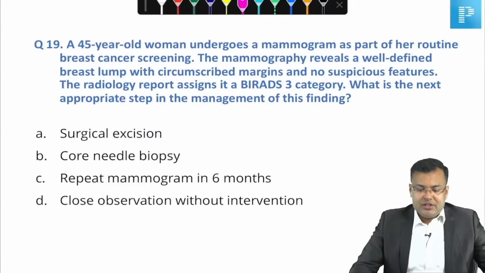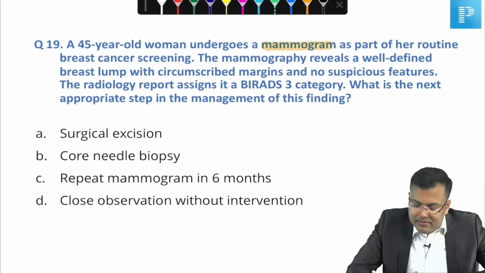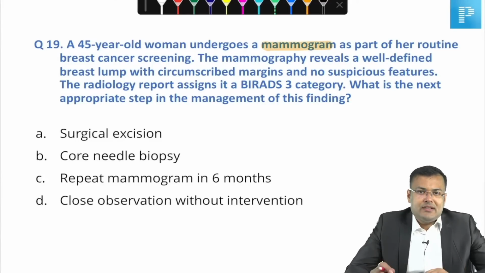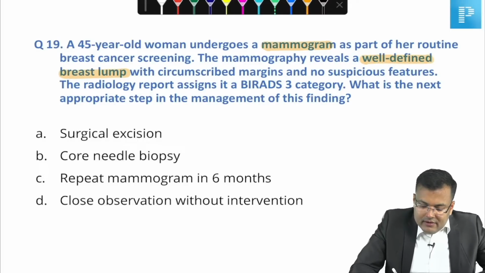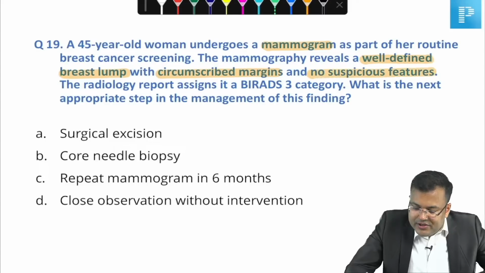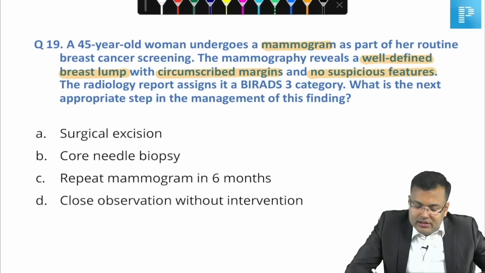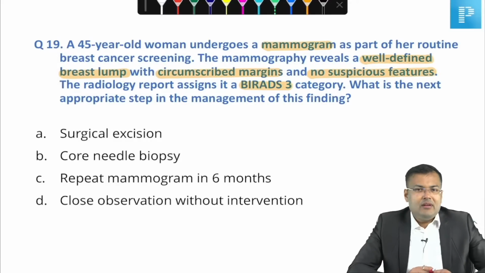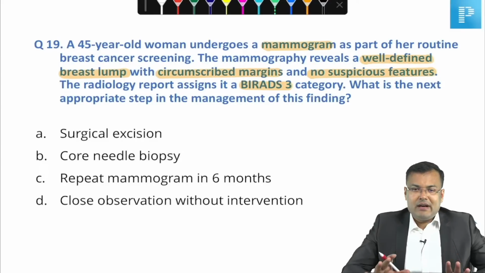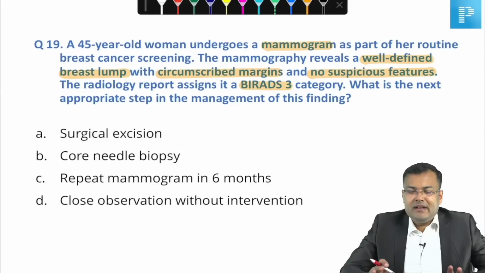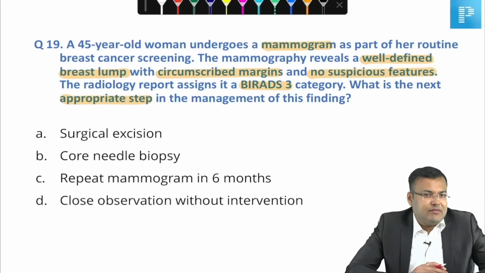Now, another easy question, see. A 45 years old woman undergoes mammogram as a part of routine breast cancer screening. The mammography reveals a well-defined breast lump with circumscribed margins, no suspicious features. Radiology report assigns BI-RADS 3. BI-RADS 3 means probably benign. That's why short-term follow-up is recommended. What is the next appropriate step in the management of this finding?